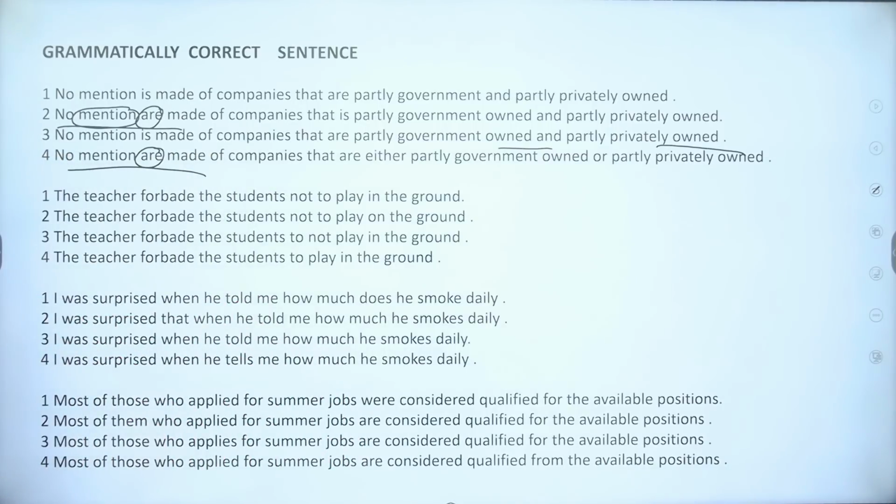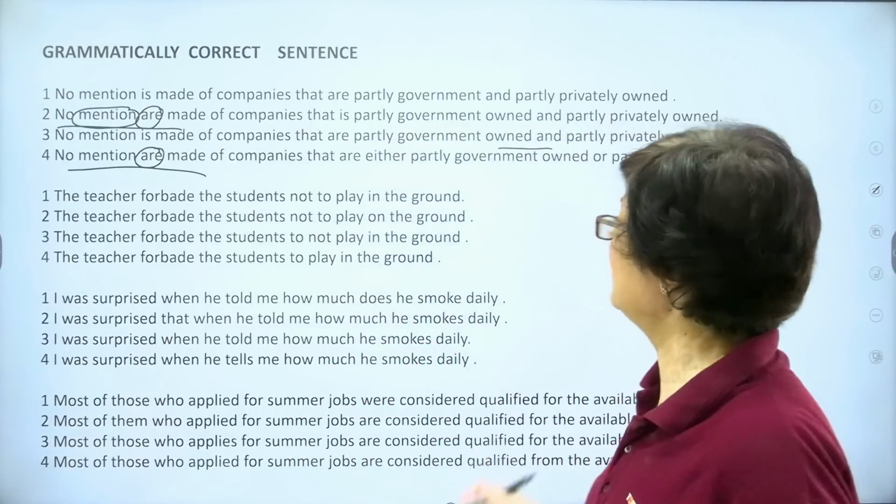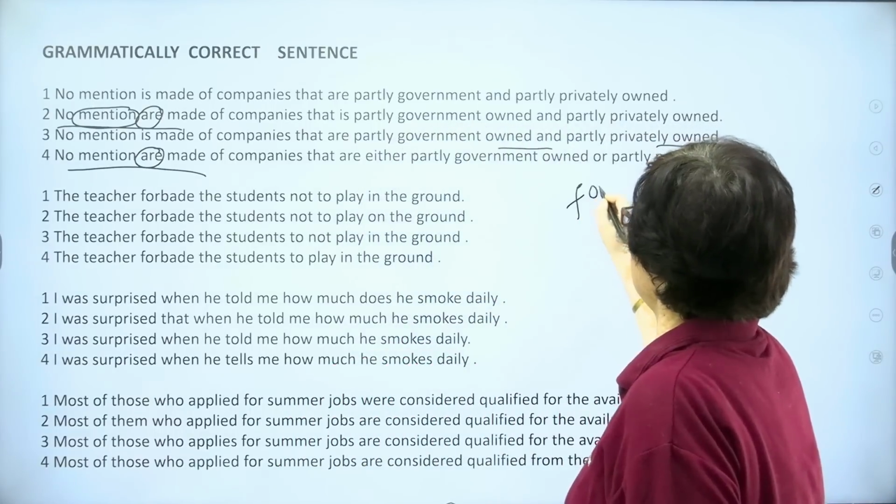Next sentence. The teacher forbade the students not to play in the ground. The teacher forbade the students not to play on the ground. The teacher forbade the students to not play in the ground. The teacher forbade the students to play in the ground. Now, the meaning of forbade, this has come from the word forbid. Forbid is not to allow.